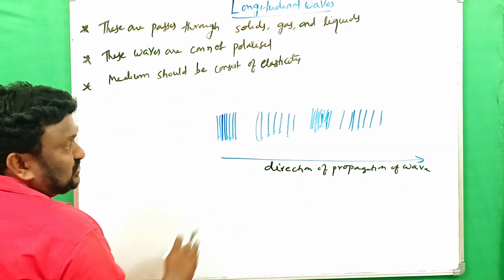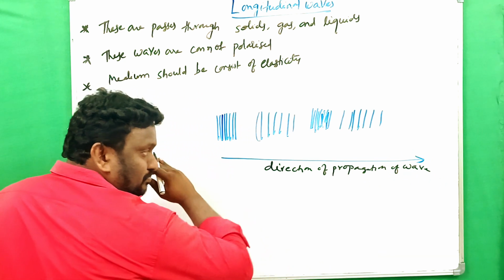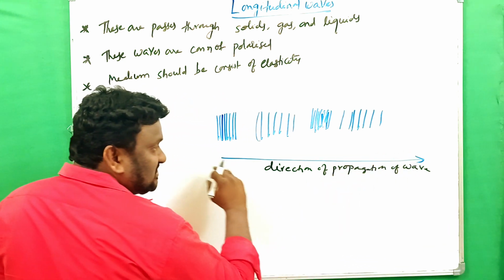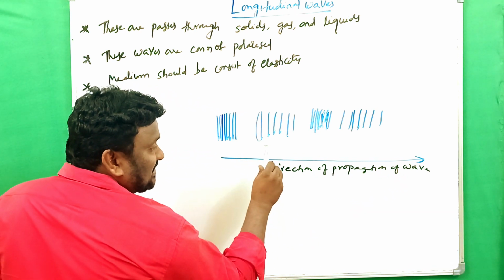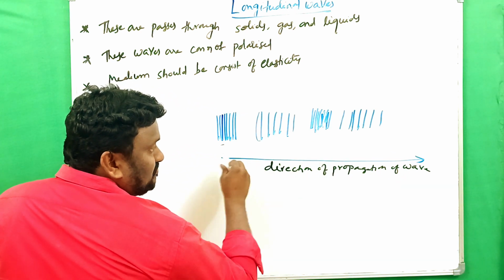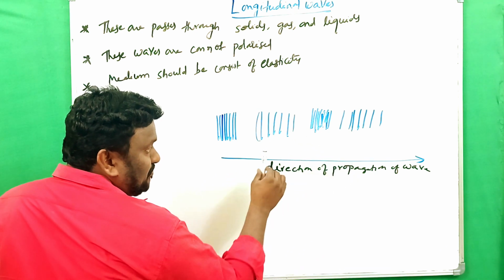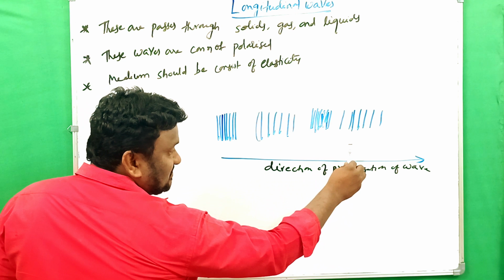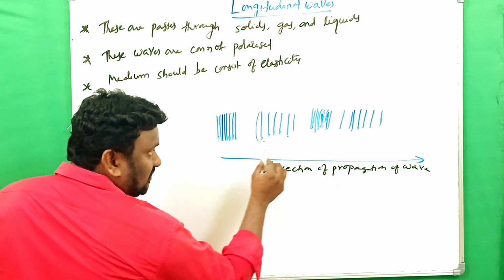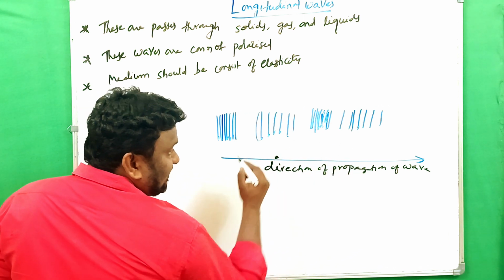While the wave moves in this direction, energy is transmitted in this direction only, and the particles vibrate like this, in parallel. If it is a medium particle, it vibrates from right to left about the mean position.